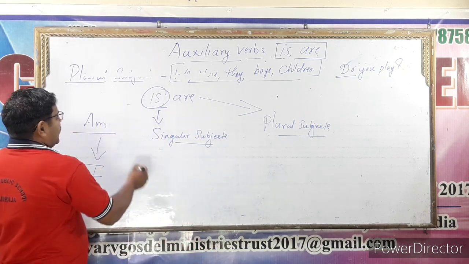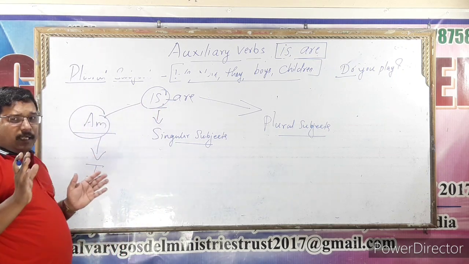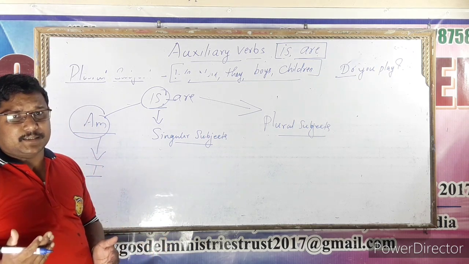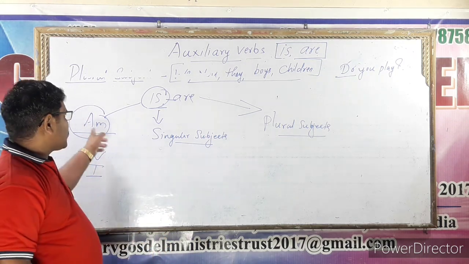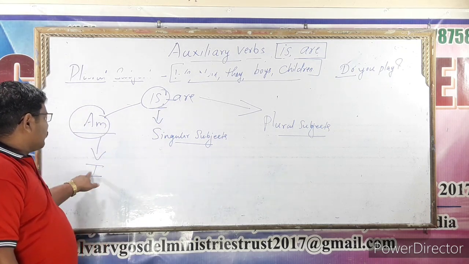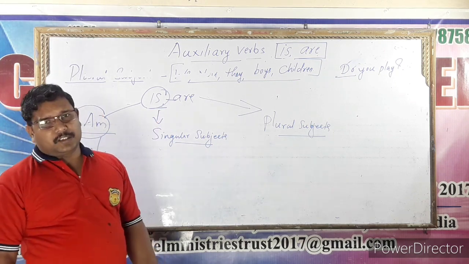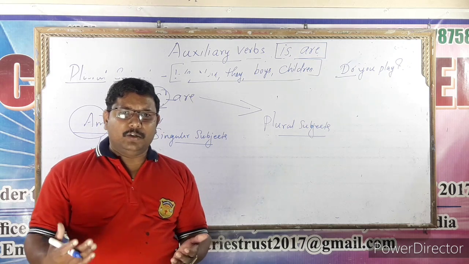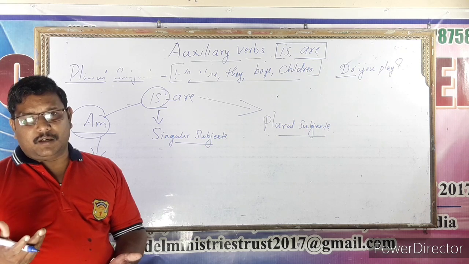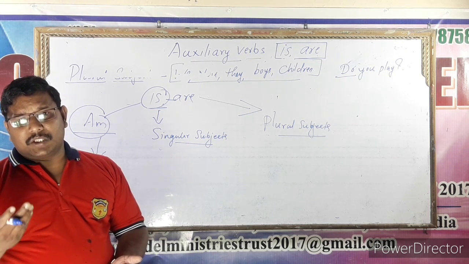This sentence, the use of am, is, are, is very essential in the English language. When we learn the tenses, then we will study more. First you try to understand the use of am, is, are. Am is used with I, is is used with the singular subject, and are is used with the plural subject. I believe you got some knowledge about am, is, are.